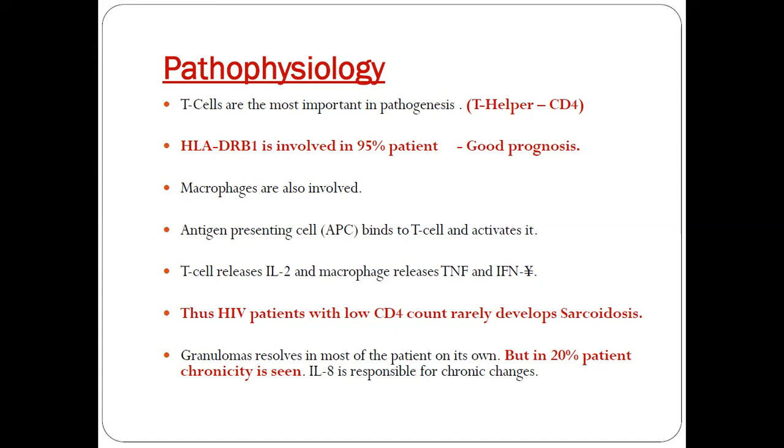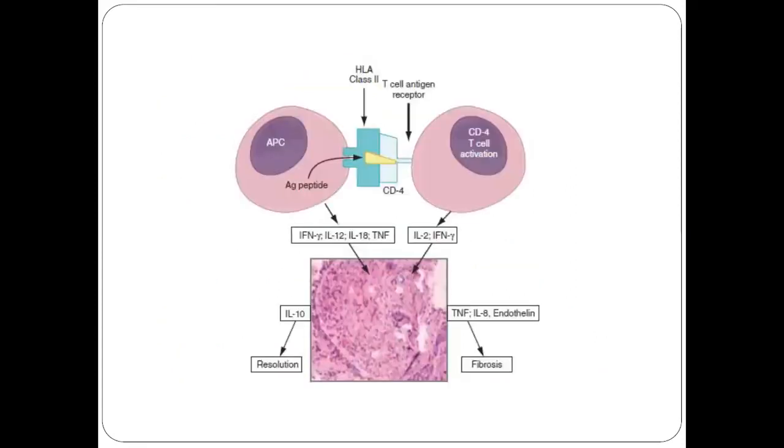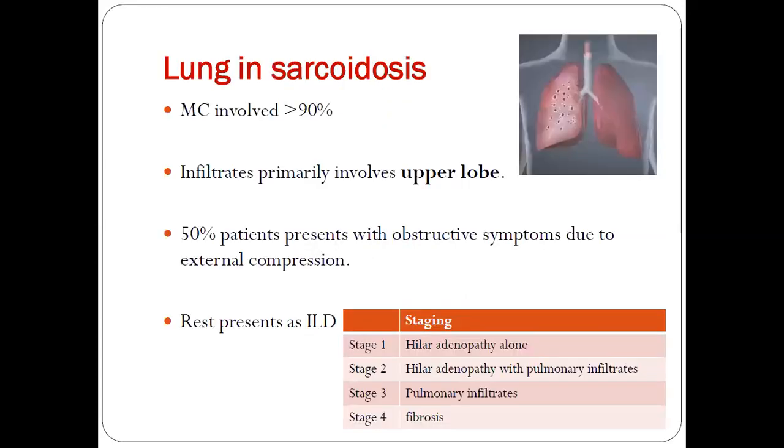This chronicity especially depends on interleukin 23 and also the TNF. Around 5% of the patients have mortality, which is especially because of the interstitial lung disease. And this is the pathology that we have studied right now.